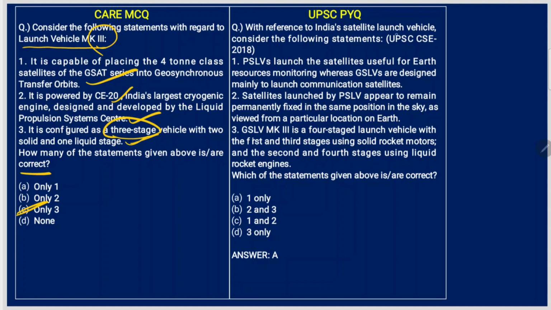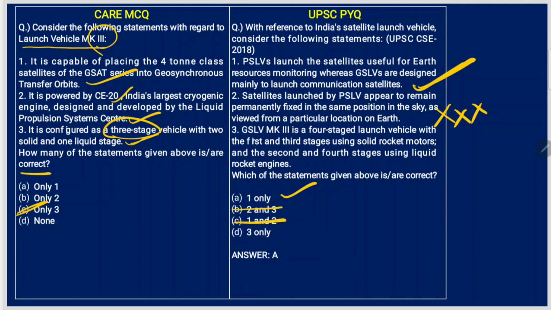What is the previous year question related to this? With reference to India's satellite launch vehicles, consider the following statements. PSLVs launch the satellites useful for Earth resources monitoring, whereas GSLVs are designed mainly to launch communication satellites. Yes, GSLVs and communication satellites go hand in hand. Satellites launched by PSLV appear to remain permanently fixed in the same position in the sky as viewed from a particular location. No. That is the basic difference, right? No. So first statement is correct, second statement is wrong.